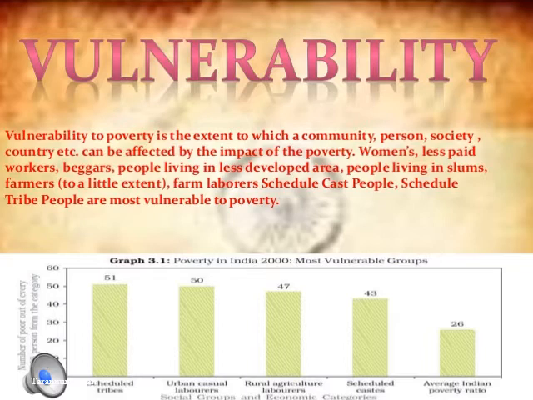Even the scheduled caste and scheduled tribe people, who are thrown out of society and not included in it, are forced to live with the poor people, where we don't show them social equality or development. They are forced to live in the society where the poor people live. So these are the vulnerable people, those who are mostly affected by poverty.